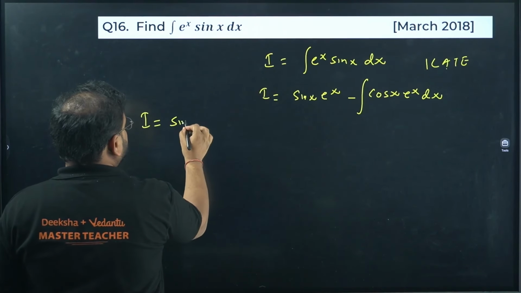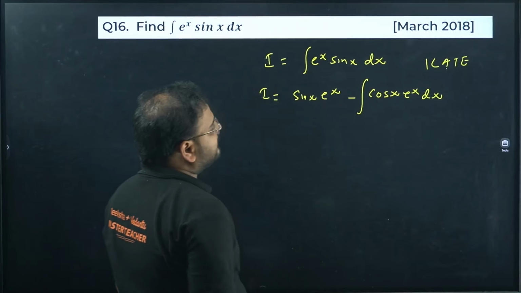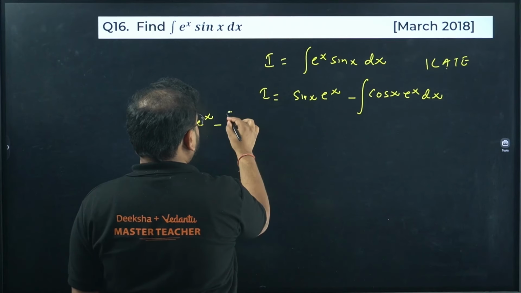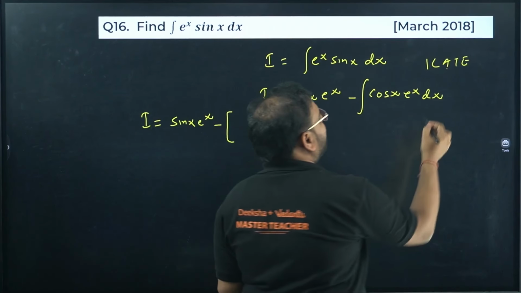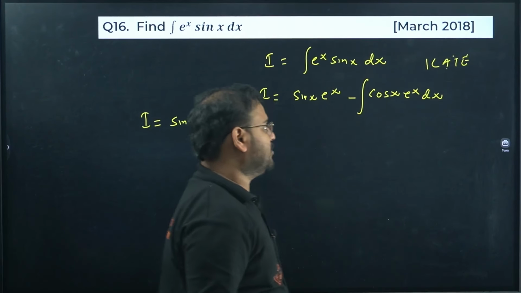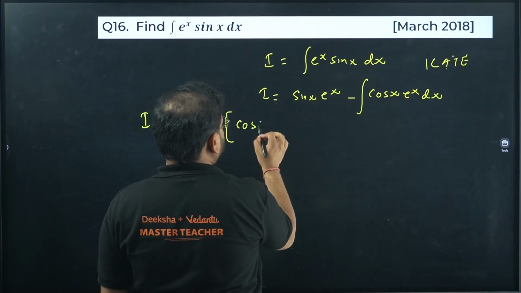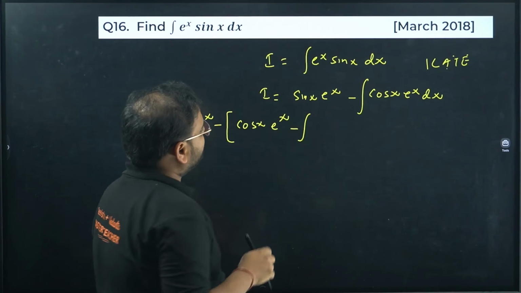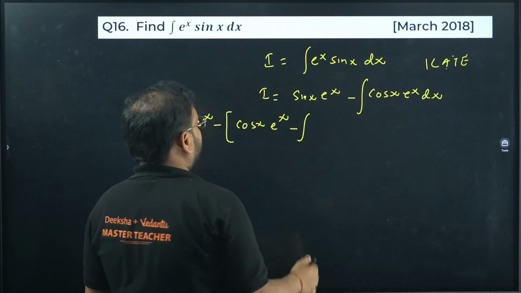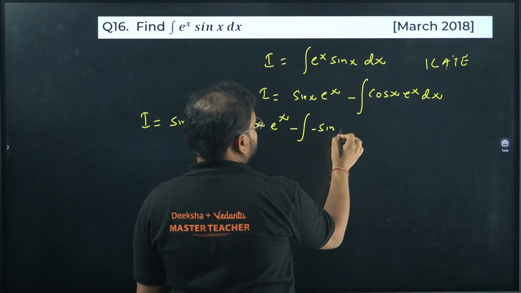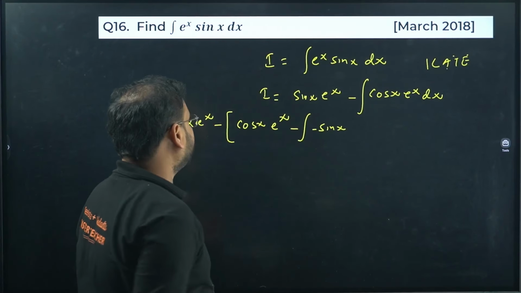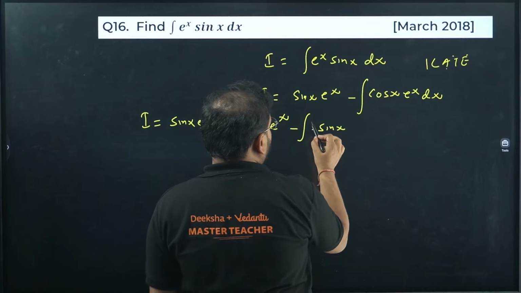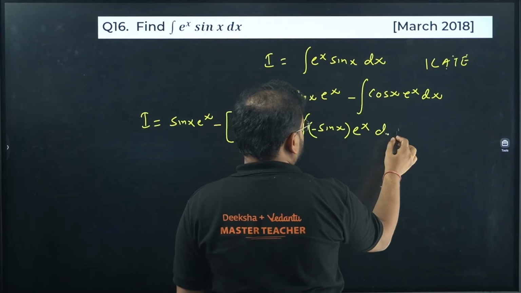I equals sin x e power x we have. Now you can use by parts over here again. So this rule will apply again. Trig has preference over exponential. So we'll keep cos of x as it is. Integrate e power x will be e power x. There comes the minus sign. Now this time, sin differentiation was taken, right? So cos derivative we're going to take. So we'll have here minus sine of x, and e power x as it is dx.